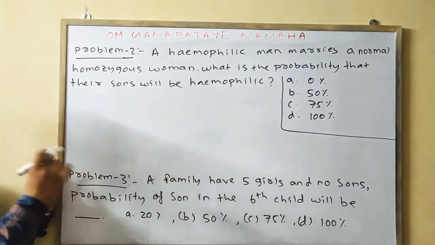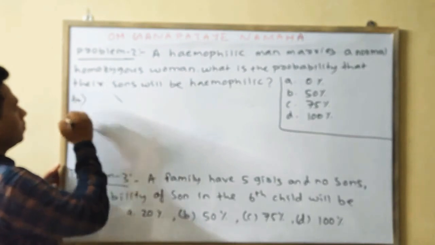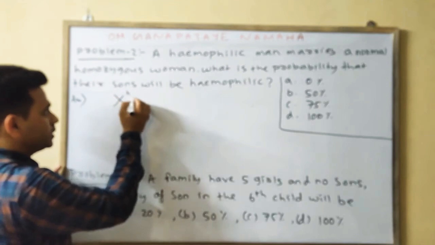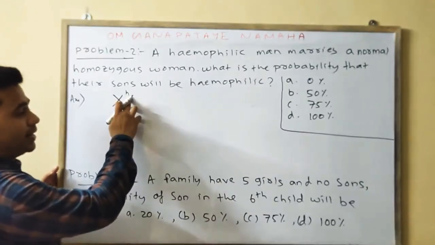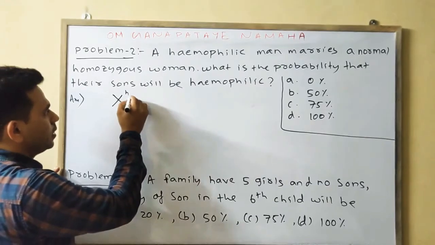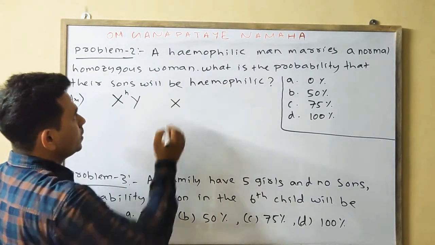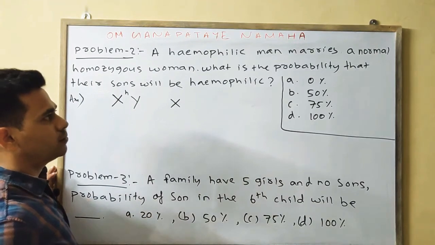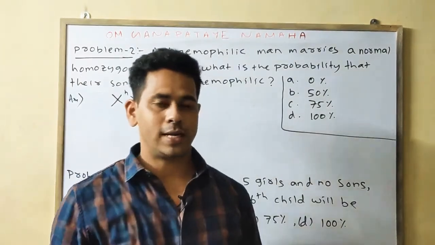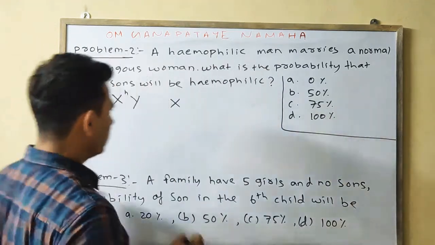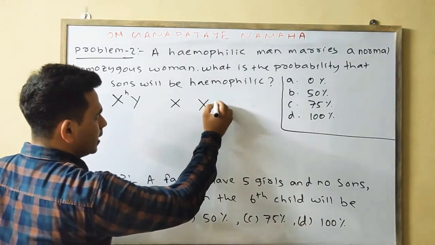Okay, so a hemophilic man means XH Y. For colorblindness we were writing C, but now we will write H. A hemophilic man marries a normal homozygous woman, which means there is no confusion about whether she is a carrier or not. Normal homozygous means both alleles are the same, XX.